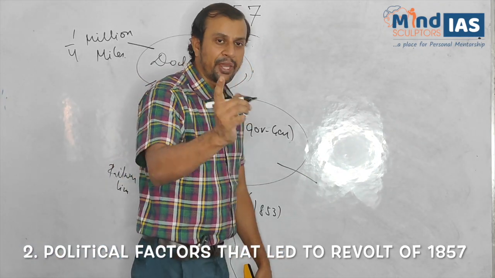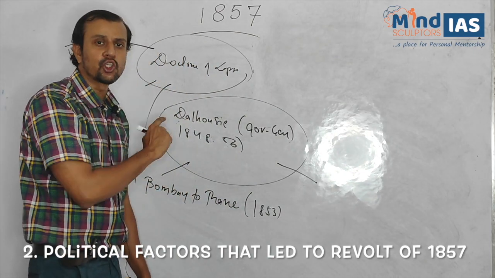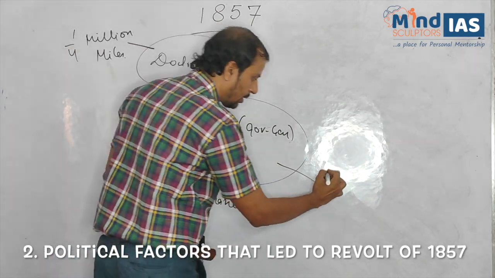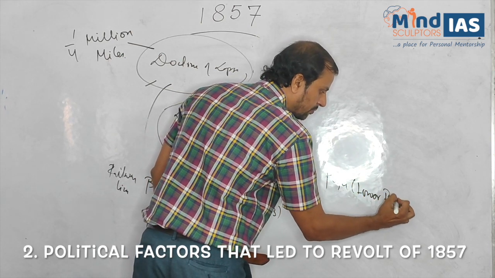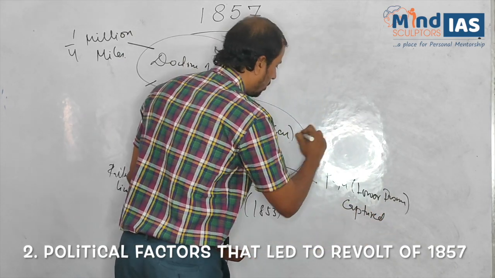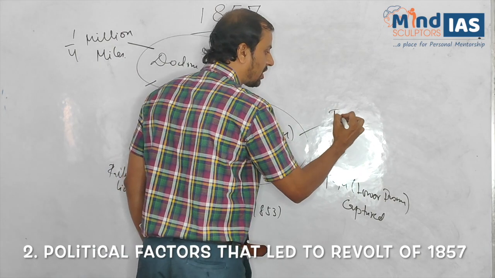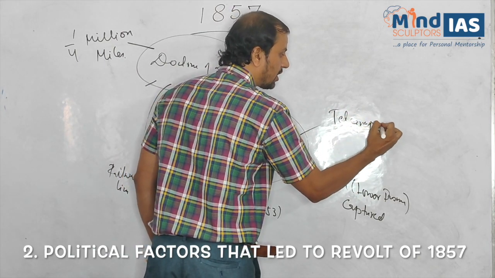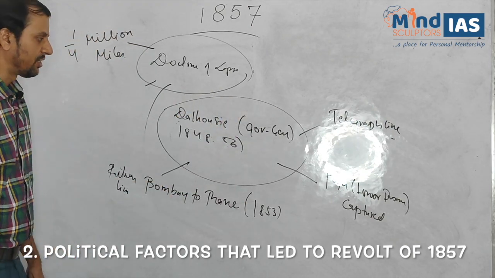Another, Pegu, Lower Burma, was annexed and made part of British Indian Empire. Pegu or Lower Burma captured. Other, telegraph line for the first time was introduced in India. Introduction of telegraph line.